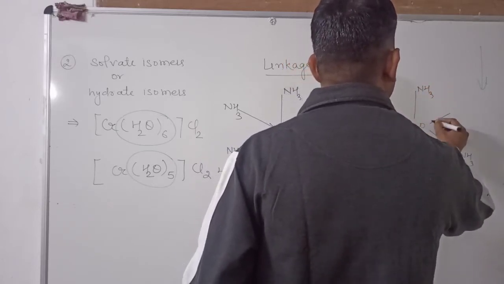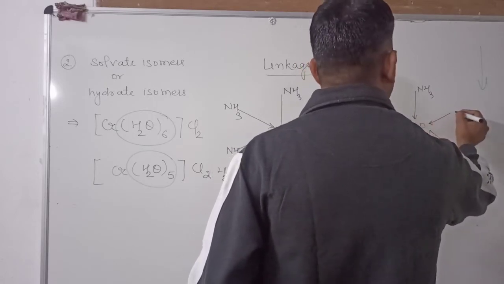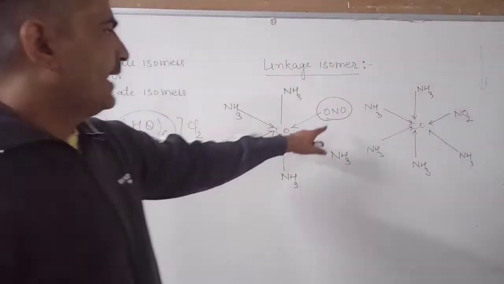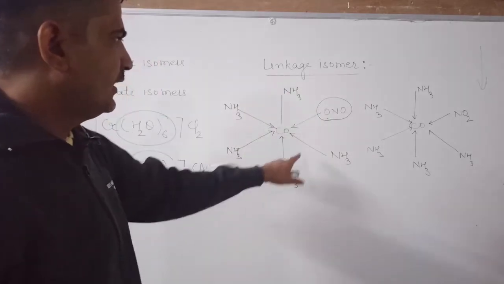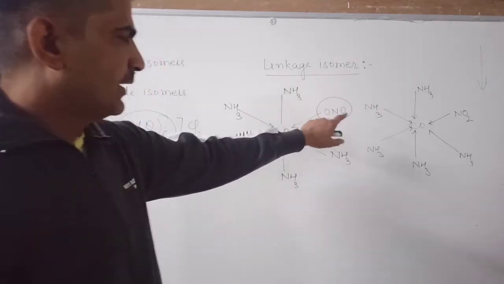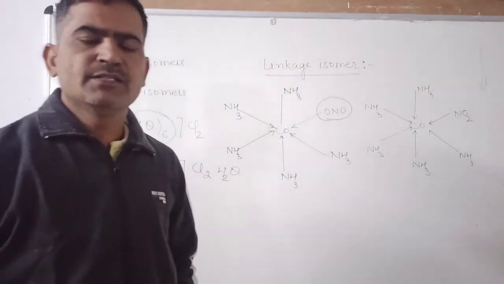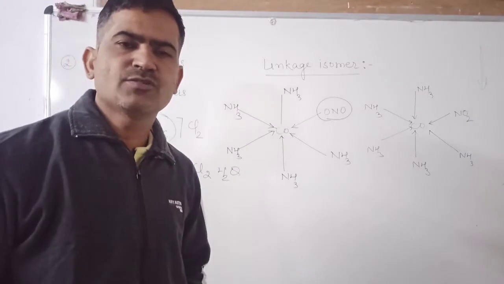In this isomer, it is joined through the nitrogen, not through the oxygen, because nitrite is an ambident ligand. In this chemical formula, it is joined through the oxygen, but in this one it is joined through the nitrogen. This is known as the linkage isomer. What is the linkage isomer?